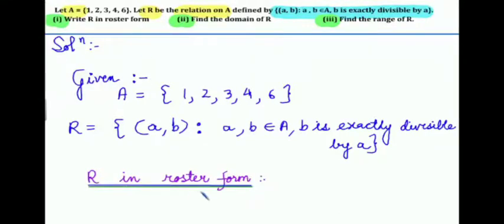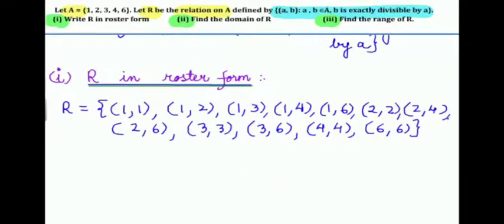So the relation in roster form is equal to (1, 1), (1, 2), (1, 3), (1, 4) and (1, 6). All are divisible by 1. Now (2, 2), (2, 4) and (2, 6) are the only ones where b is divisible by a, and (3, 3), (3, 6), (4, 4) and (6, 6).